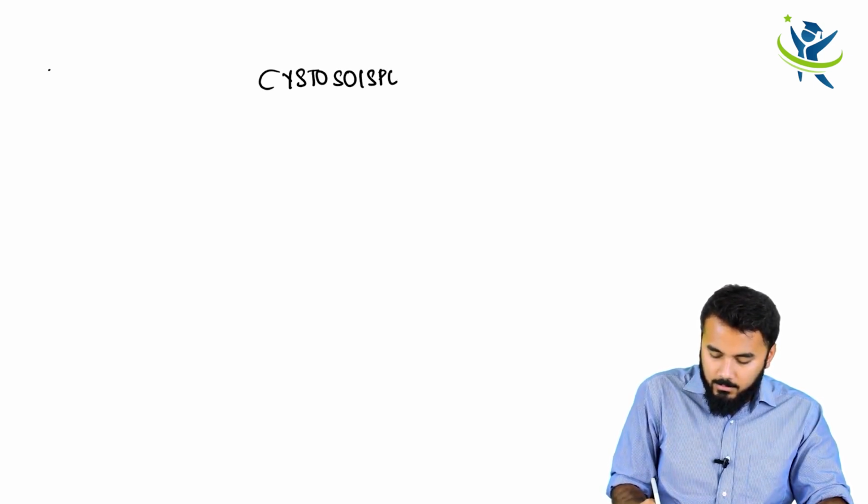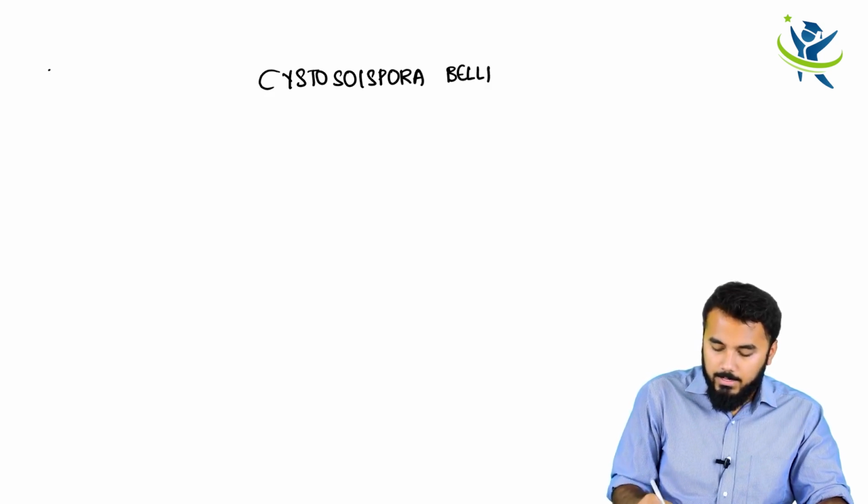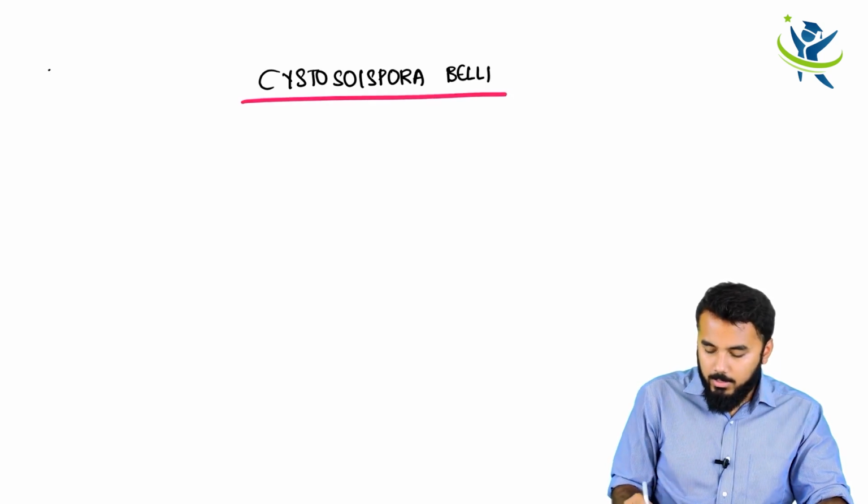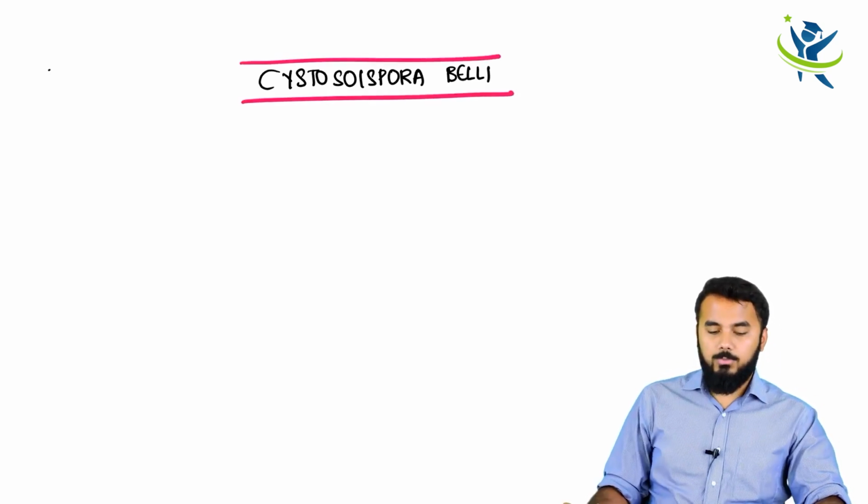Hello guys, now we shall be discussing another parasite, that is Cystoisospora belli. What are the important things you need to know about Cystoisospora belli?